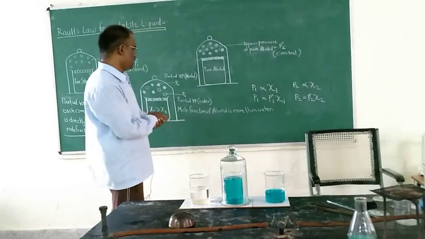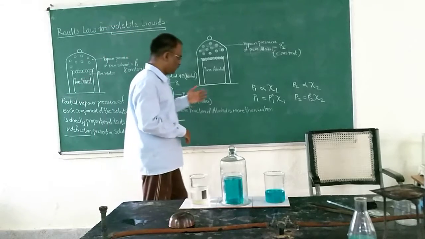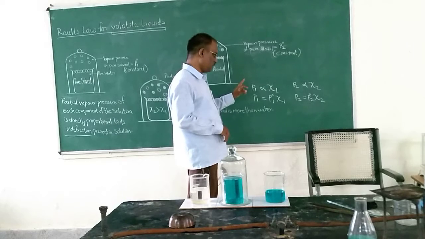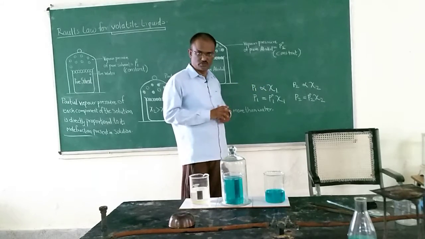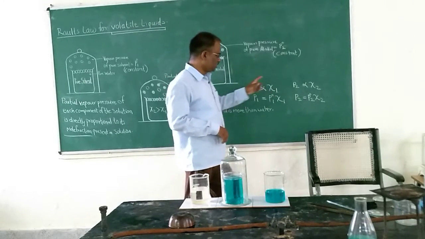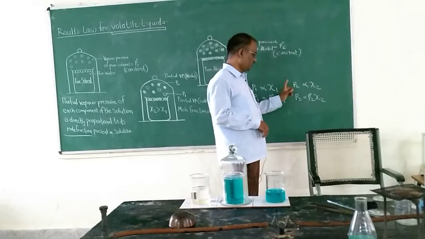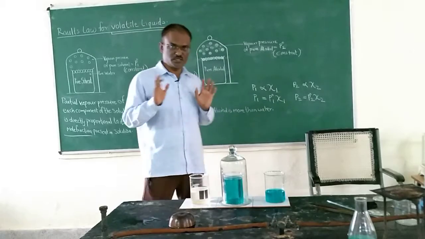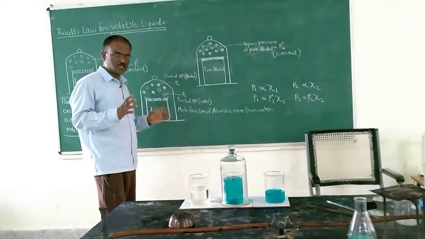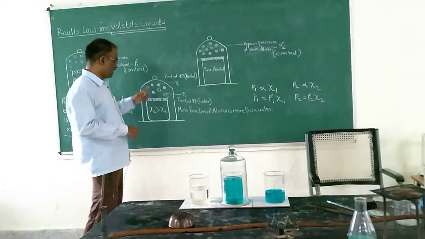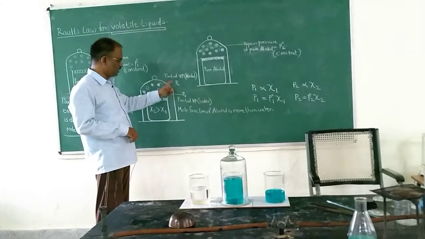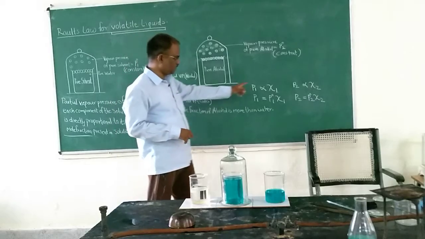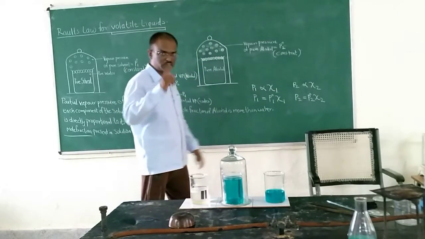So in this way I have this formula: the partial vapor pressure of this component is directly proportional to the mole fraction of that component. So from this, what is the conclusion? The conclusion is that the partial vapor pressure of each component in the solution is directly proportional to the mole fraction of that component in the solution.